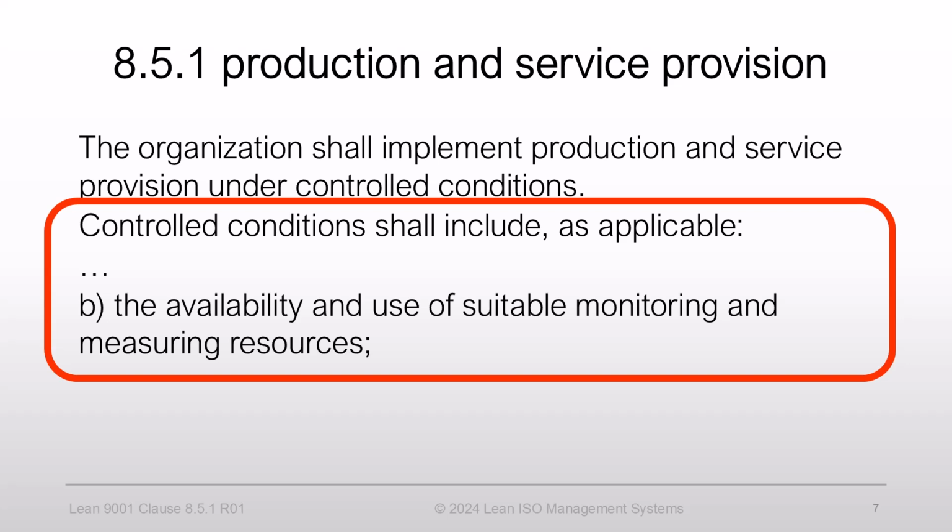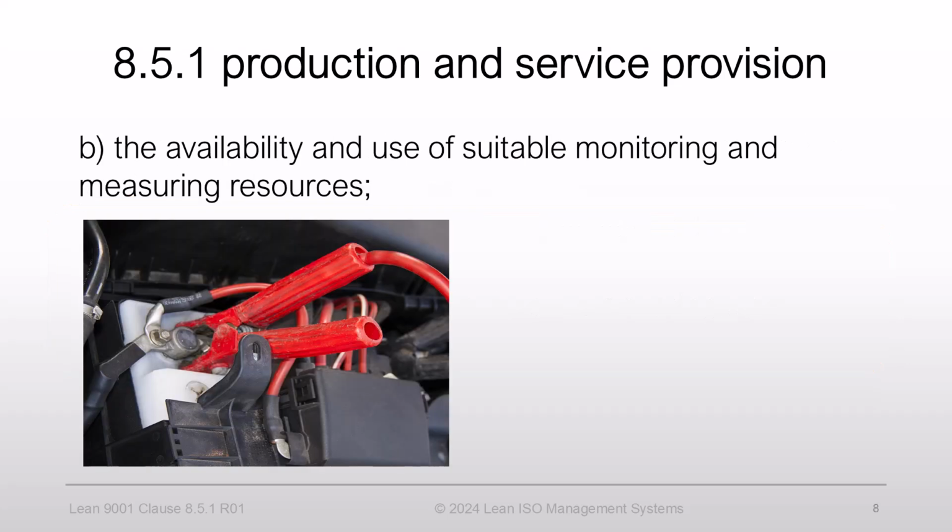This requirement may be a good example to illustrate the term's meaning, as applicable. As we discussed earlier, any requirement is applicable if it affects the organization's ability to ensure the conformity of its products and services. Let's say you manufacture car jumpstart cables. Perhaps I thought of this example because I needed one recently. Your packages advertise 4, 6, and 9 feet in length. Will you meet your obligation to the customer if a package marked 6 feet long measures only 4 or 5 feet? The answer is no. In this case, we must resort to the availability and use of suitable monitoring or measuring stages in our process.